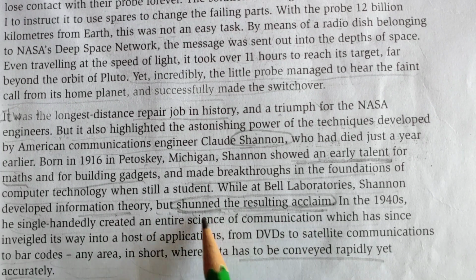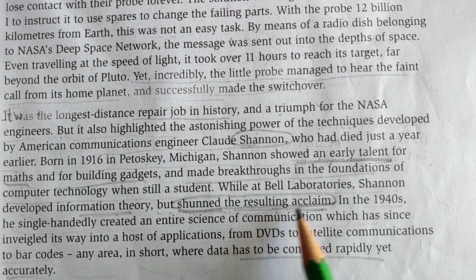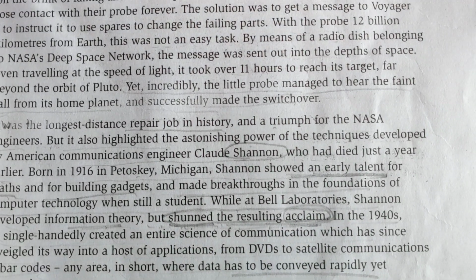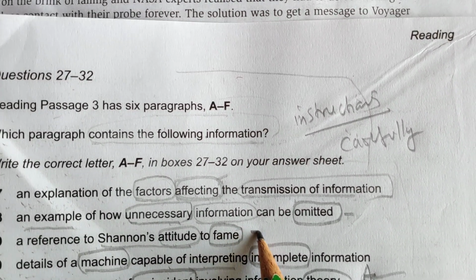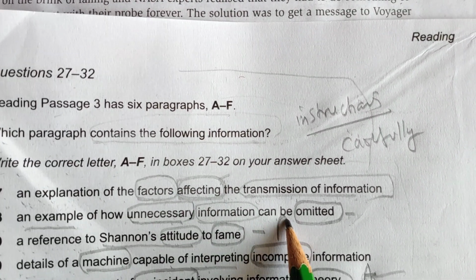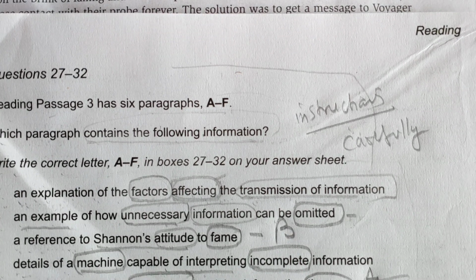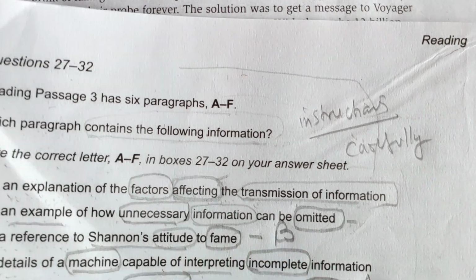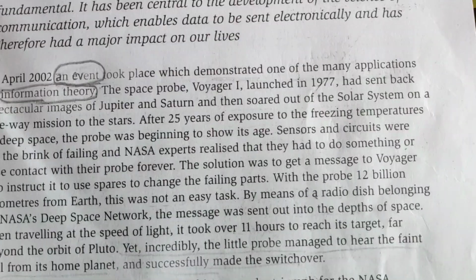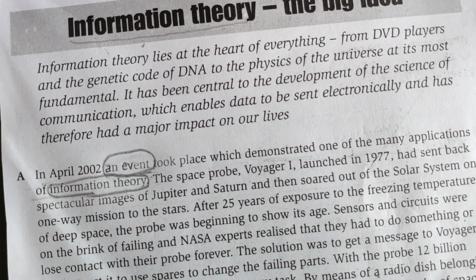These words are showing his attitude to fame. Acclaim here means fame. So our answer to 29 is B. Okay, let's go to the C paragraph.